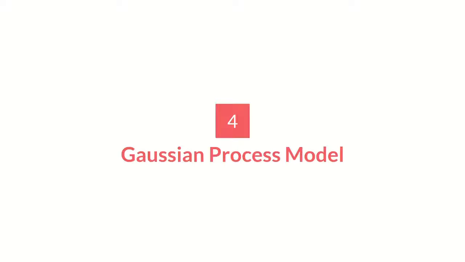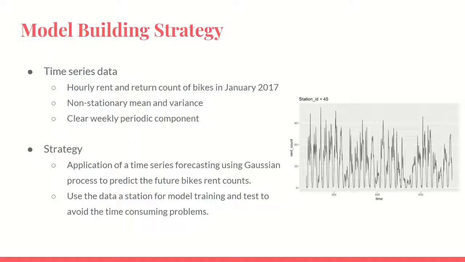Okay, so before talking about the Gaussian process models, I would like to spend a little time going back to the data and explain why we choose Gaussian process as our model. After data preprocessing, as mentioned before, there is the hourly rent and return count of bikes in January 2016. It is easy to see these data have both a non-stationary mean and a non-stationary variance.